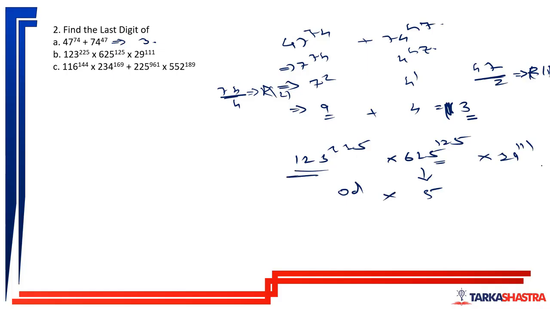This is an odd value. 5 is again multiplied by an odd value. So when 5 is multiplied by an odd value, last digit is 5 only. When 5 is multiplied by an even value, last digit is 0.